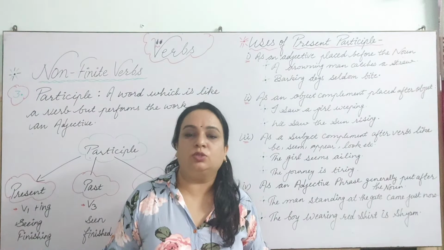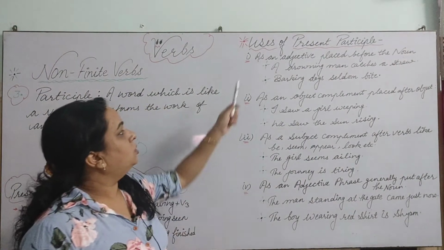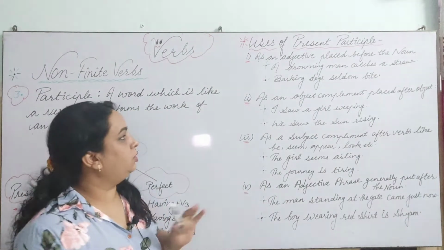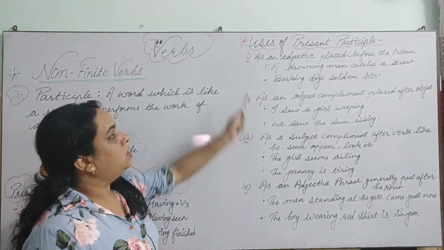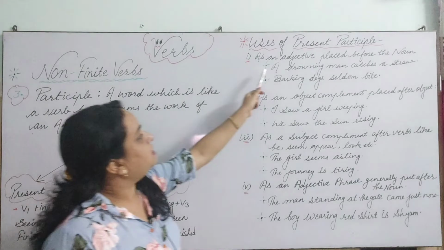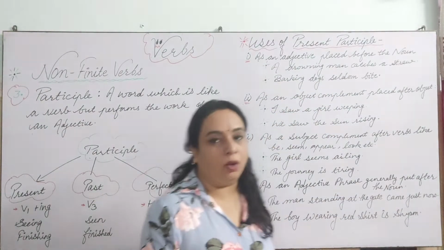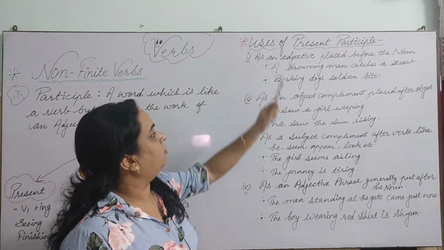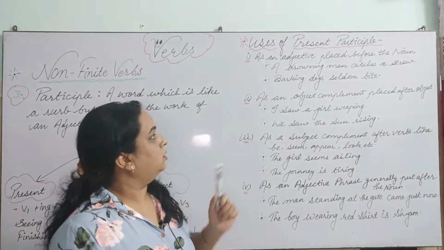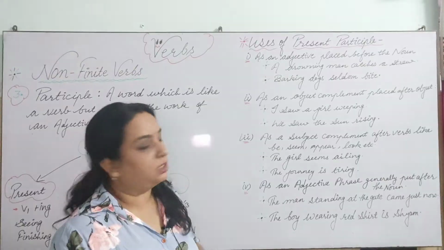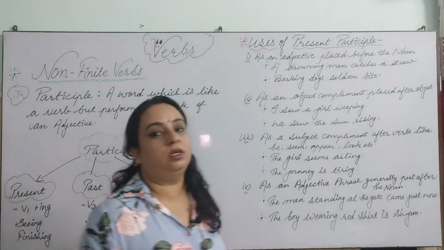Now let's see the uses of present participle. So dear students, as I've told you, this works as an adjective in the sentence. So first is that only, right? As an adjective placed before the noun. First example of this is a drowning man catching a straw, right? जिसको आप कहते हो डूबते को तिनके का सहारा. So it is a drowning man catching a straw.